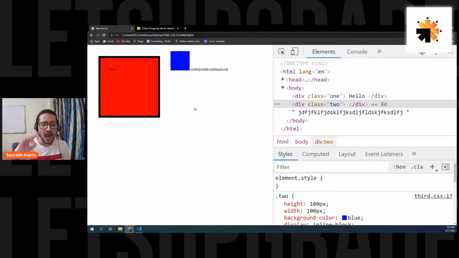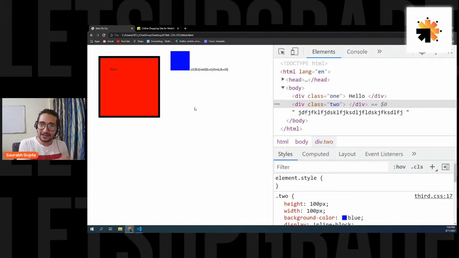Cool, perfect. I want to arrange them horizontally. So what is the type of element that goes horizontal? It's inline, right? Inline elements go horizontal. So I convert them to inline, but there is a problem. Inline elements can never have height and width. So if I convert my divs to inline elements, they will go horizontal, but now height and width will not work for them.